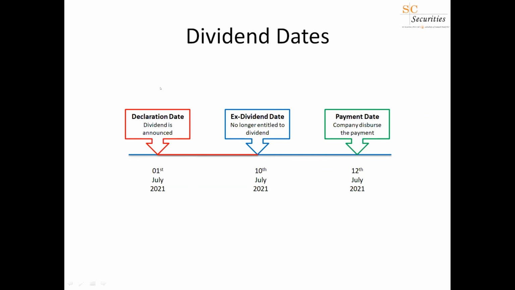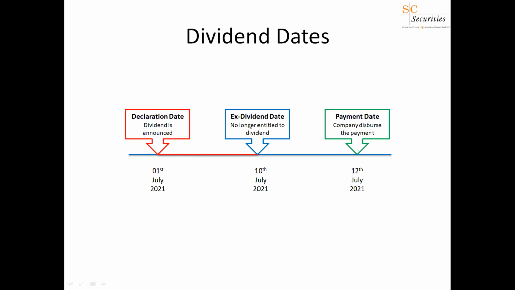Normally, when a company announces a dividend, from the date of announcement up until the ex-dividend date, the share price may move up depending on the size and value of the dividend. And practically, after the ex-dividend date, the share price may come down. Not that it will come down, it may come down. It all depends on the market sentiment, the company's performance, and by how much the share price has gained between the declaration date and the ex-dividend date.